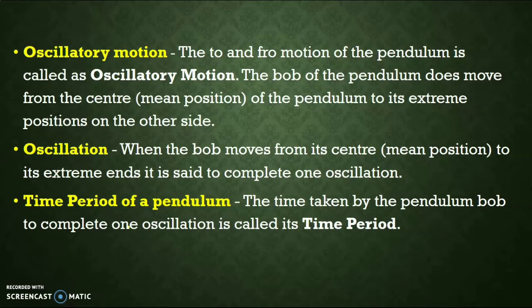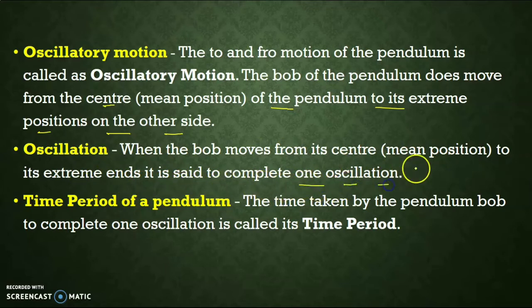Now oscillatory motion, we can define it: the to and fro motion of the pendulum is called oscillatory motion. The bob of the pendulum moves from the center to its extreme position on the other side. When the bob moves from its center to its extreme end, it is said to complete one oscillation.